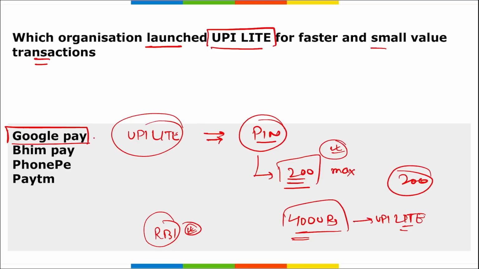So right now it was launched by Google Pay. Paytm is also already having this facility with them. Even PhonePe and Bheem UPI are already having all of this. All three of them were already having it, but now Google Pay has also launched this UPI Lite.